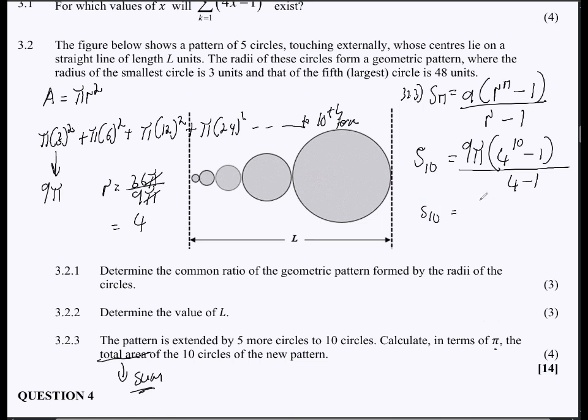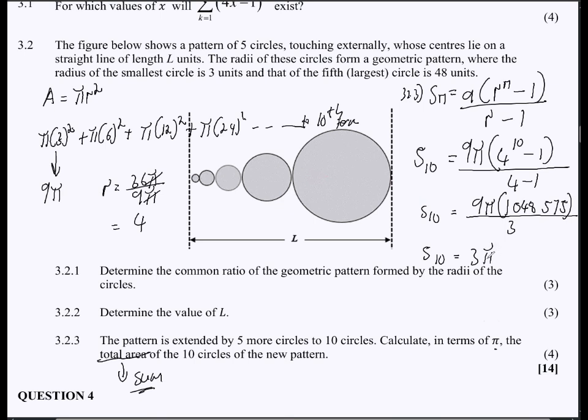So that means now S10 is equal to 9 pi over 4 to the exponent of 10 minus 1. This is supposed to give us something like 1,048,575. What a big number. And then here divided by 4 minus 1, which is 3. So we can say 9 divided by 3, this will give us 3, right?